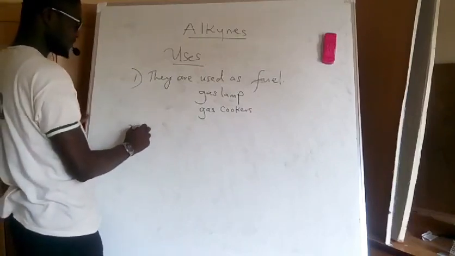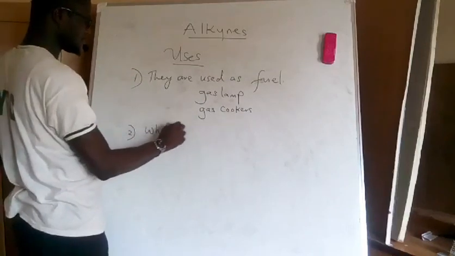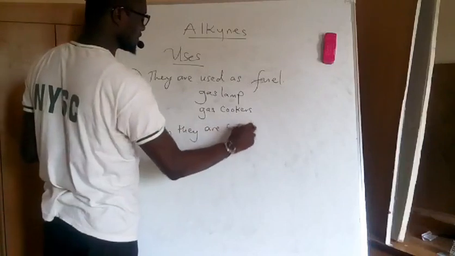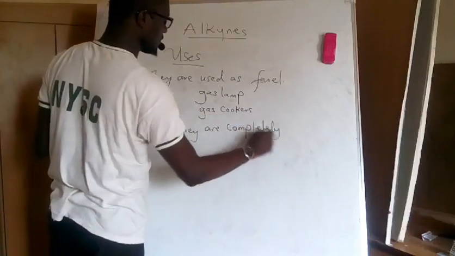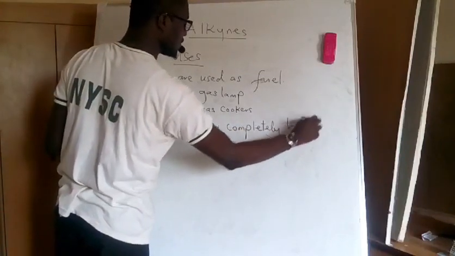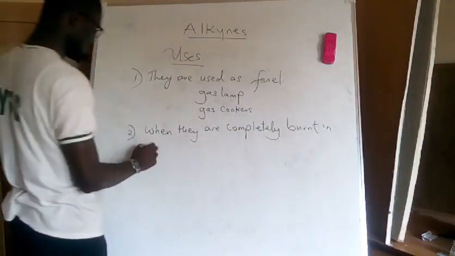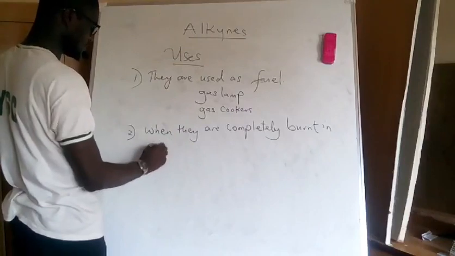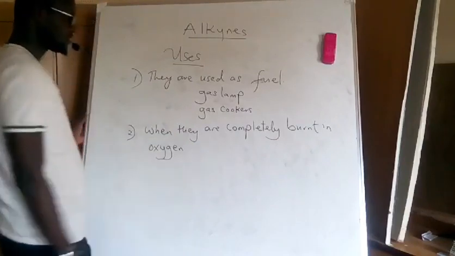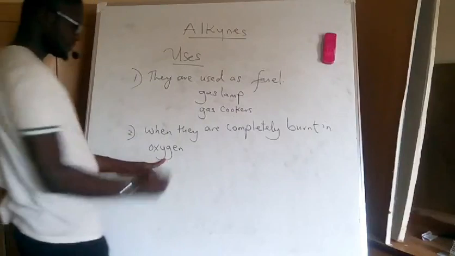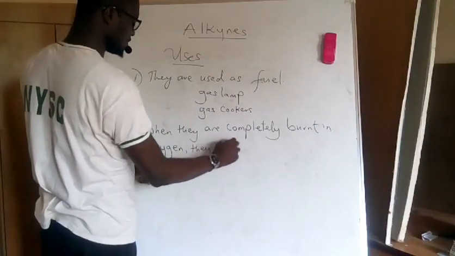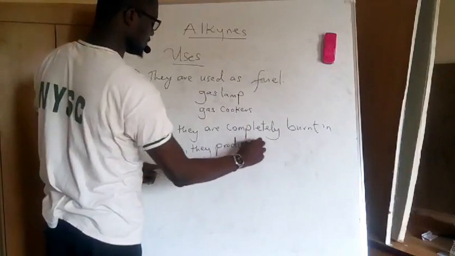Number 2. Now, when these compounds are completely burnt in oxygen, that is when they undergo oxidation, they produce a hot flame.